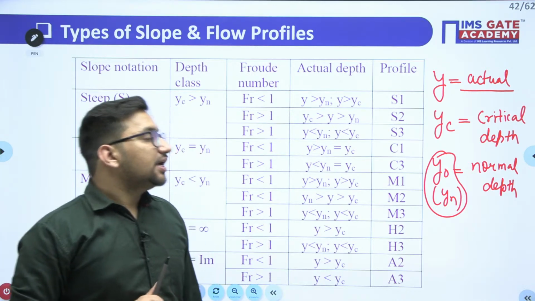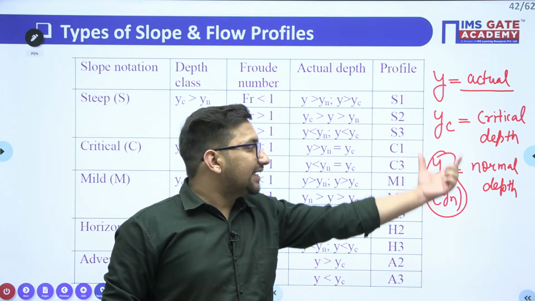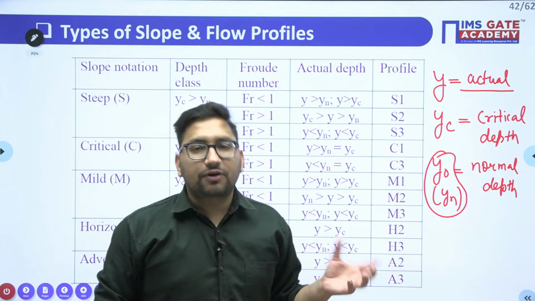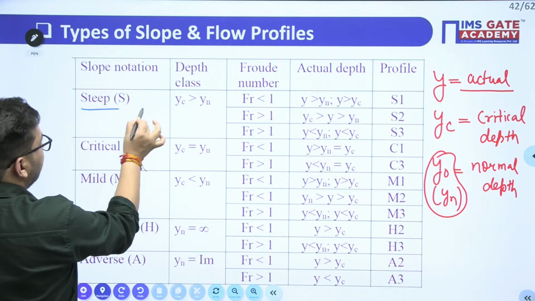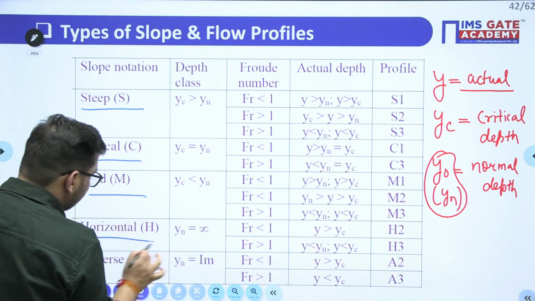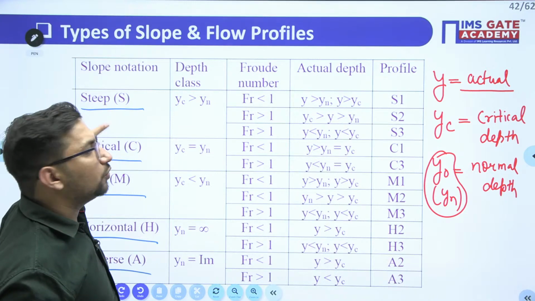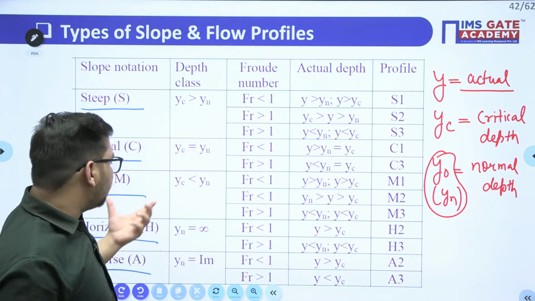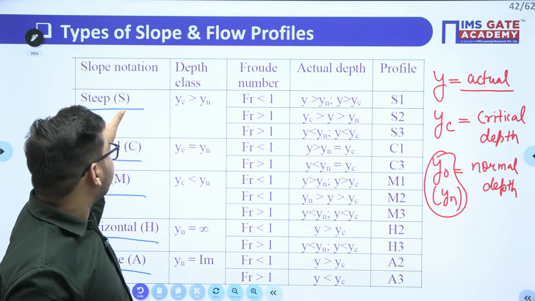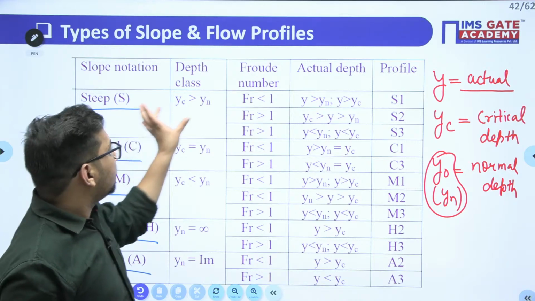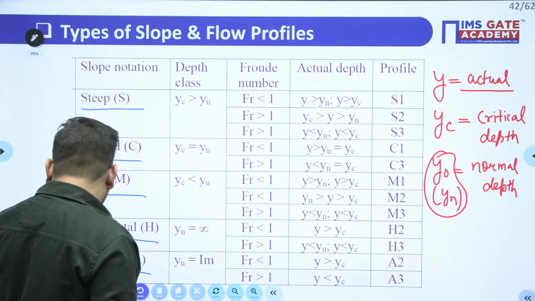Clear this thing? Now depending upon the location of this actual depth, critical depth and normal depth, we have different types of flow profiles, right? So in steep slope, critical slope, mild slope, horizontal slope and adverse slope, there can be different cases. Let's suppose I take the example of steep slope. I'll just explain for one, and for the rest of the cases, you can just read, right? We know that in a steep slope, your critical depth is going to be greater than your normal depth, right?